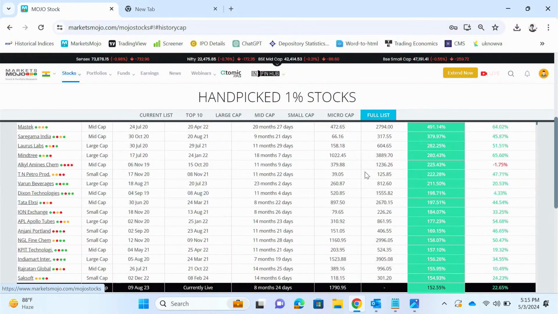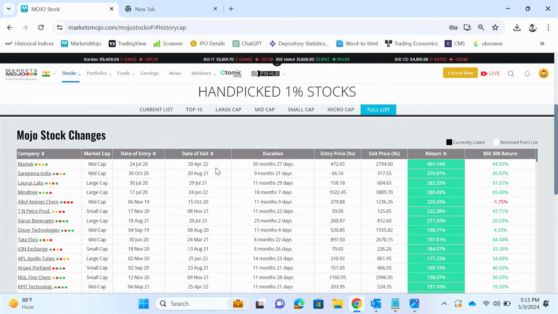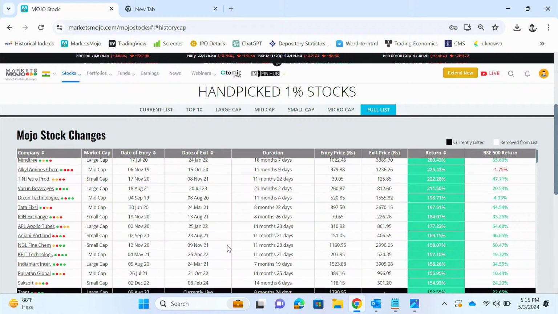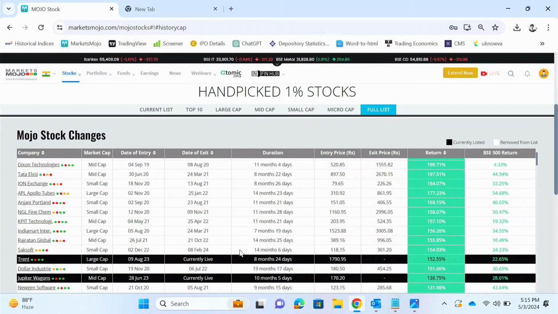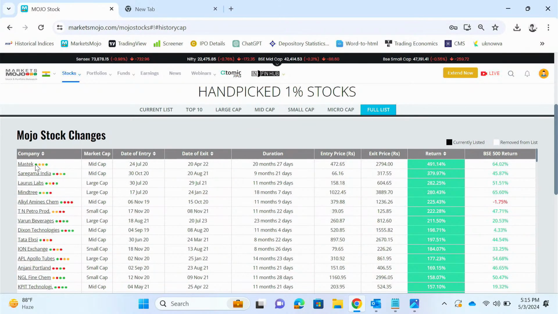Then there's the full list. This list consists of all the stocks that we have suggested till date. You can see the stocks in white have been removed or closed. They are closed calls. And the black ones are still live. For example, Mastech was suggested on 24th July 2020 and it was exited on 20th April. Its entry price was 472, whereas its exit price was 2,794 and it returned 491%.